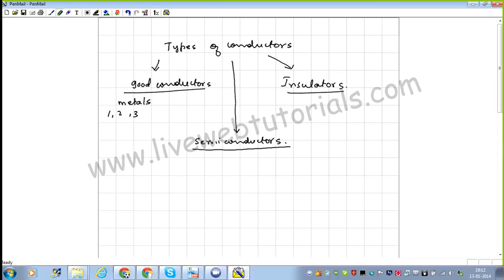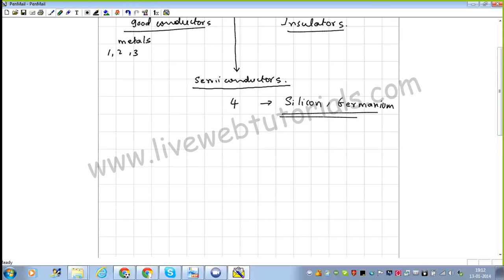Semiconductors are those materials which will be having 4 electrons in their outermost shell. Okay, the best example of this is silicon and germanium. Now these are the elements which are known as semiconductors. It means they are not very good conductors, and they are also not very poor conductors.